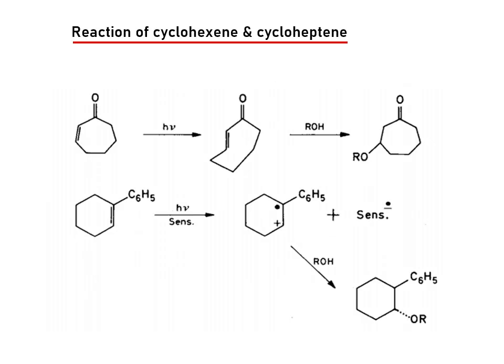Now, here we are going to discuss the reaction of cyclohexene and cycloheptene. The E isomers of cycloheptene and cyclohexene are usually not stable enough to be isolated.